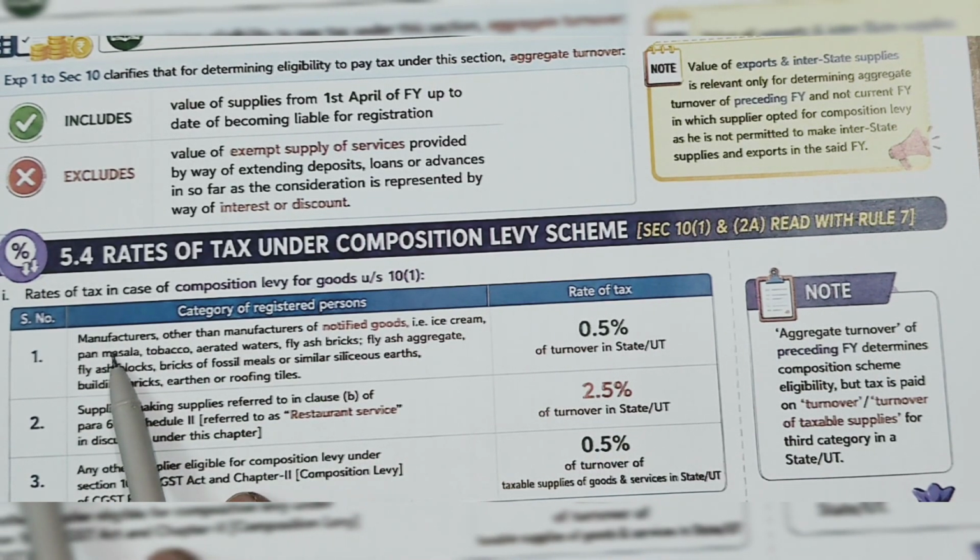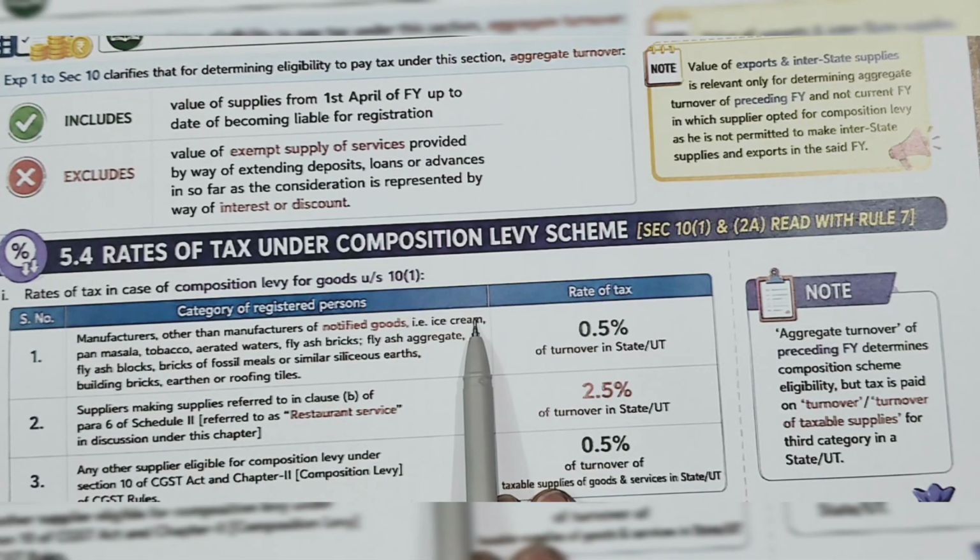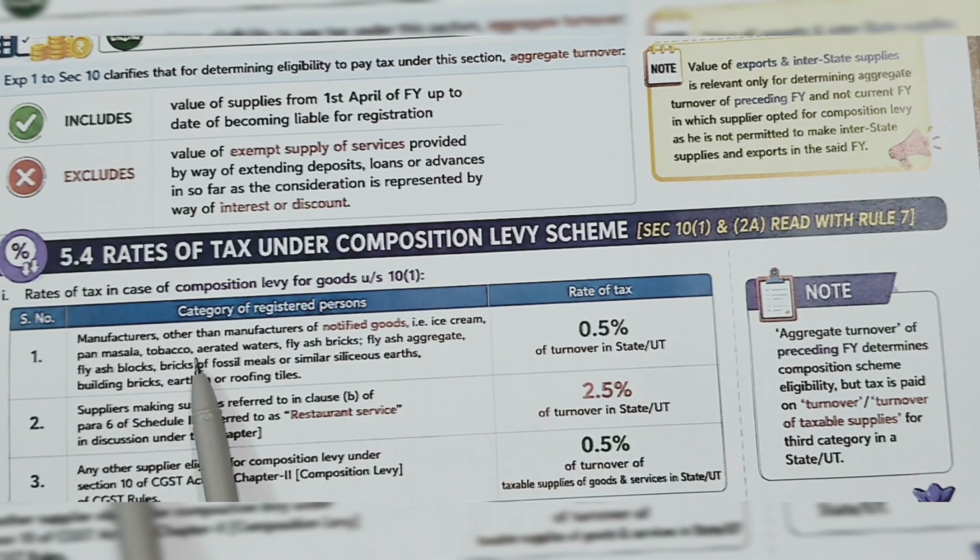For the manufacturer, other than a manufacturer of notified goods, that is ice cream, pan masala, tobacco, aerated waters, fly ash bricks, fly ash aggregate, fly ash blocks, bricks of fossil meals or similar siliceous earth, building bricks, earthen or roofing tiles.